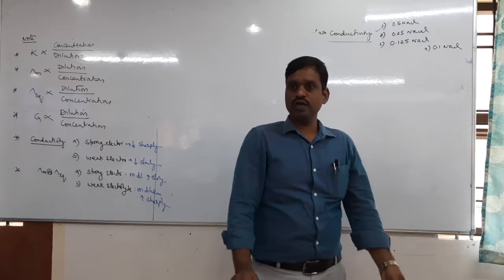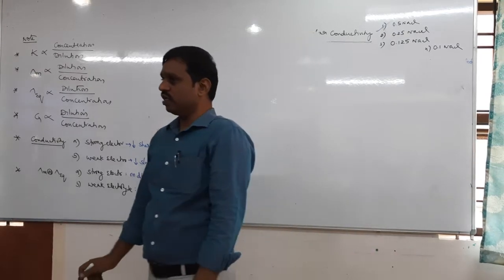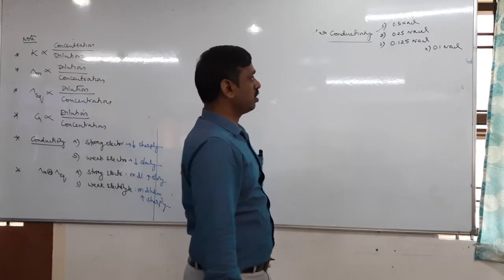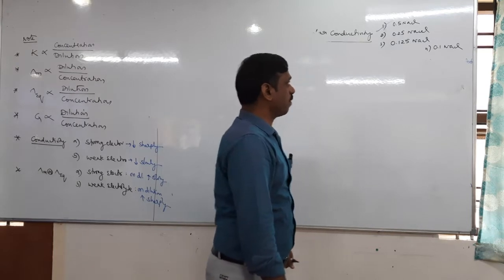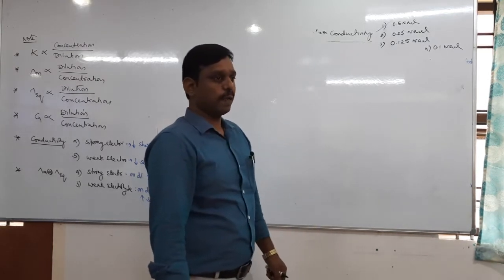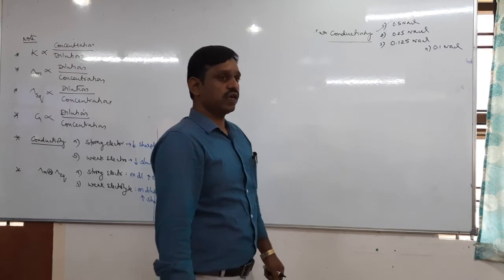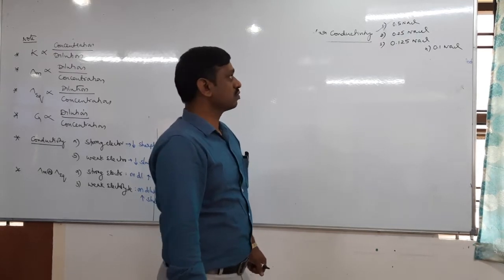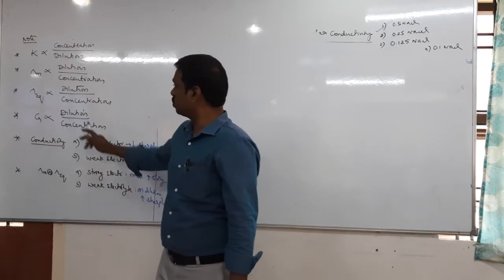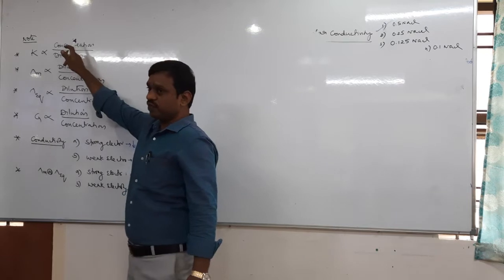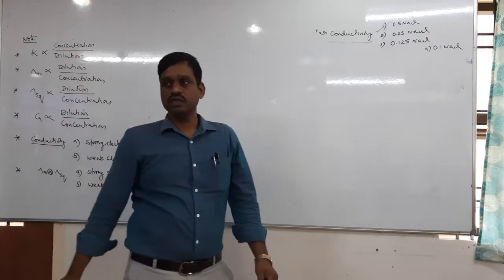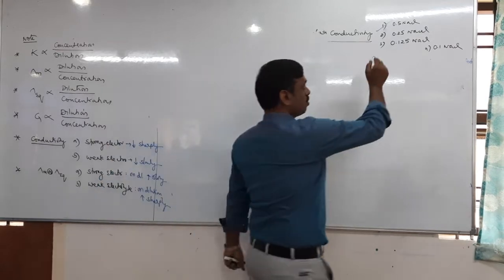Options: 0.5 NaCl, 0.25 NaCl, 0.125 NaCl, 0.1 NaCl. Here conductivity is directly proportional to concentration. Highest concentration, highest conductivity. So first option.